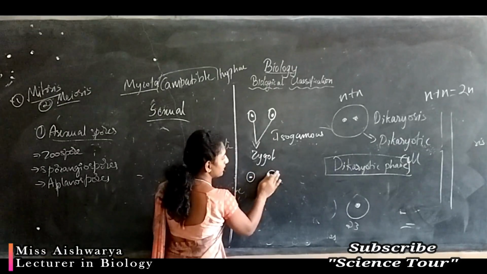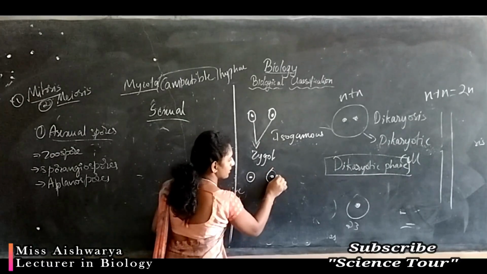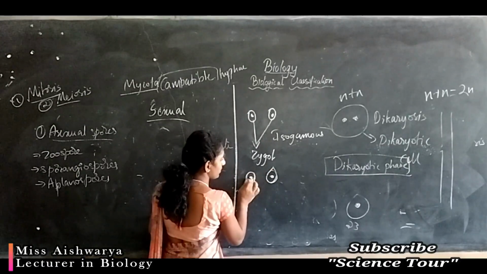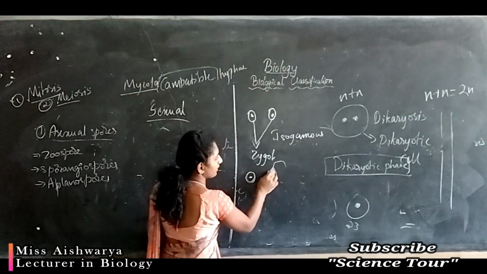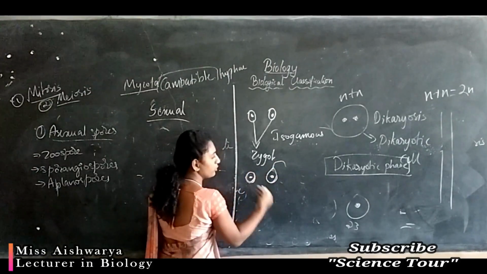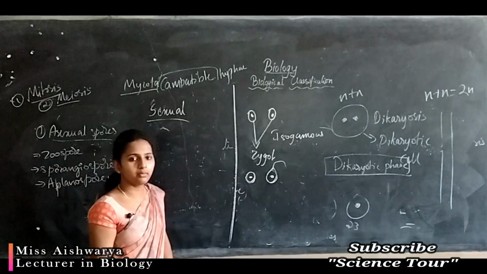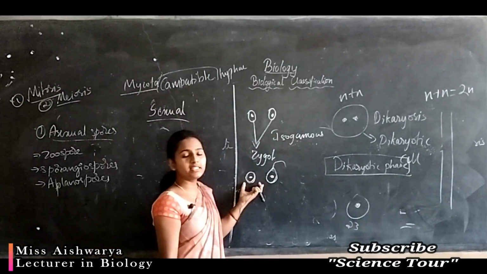And one more type is there, with two dissimilar types of gametes. Some may be round shaped, or sometimes they may contain flagella, or both gametes may contain flagella, but they are dissimilar.